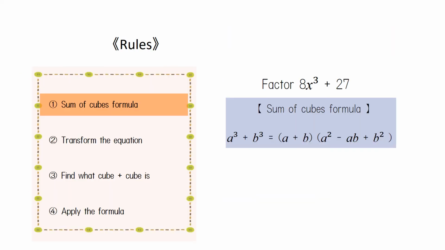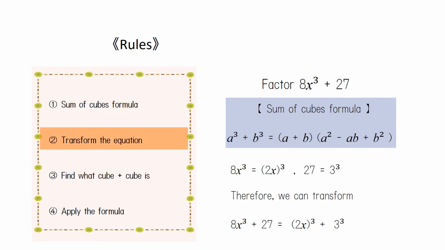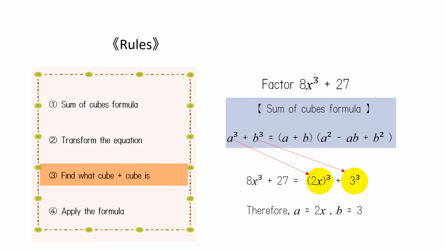Finally, let's review what we have learned. Factorize 8x cubed plus 27 using the sum of cubes formula. First, let us transform 8x cubed plus 27. Let us find what cube plus cube is. Doing so, we get a equals 2x and b equals 3.